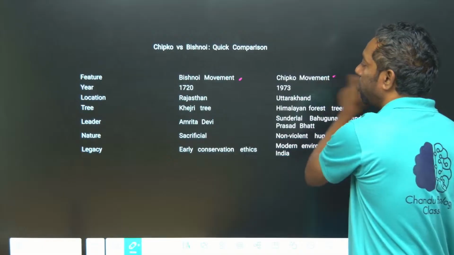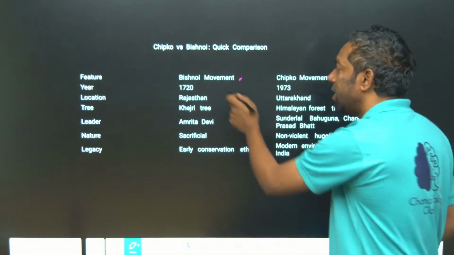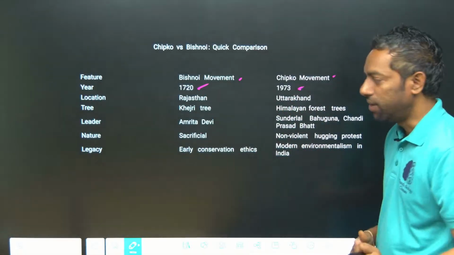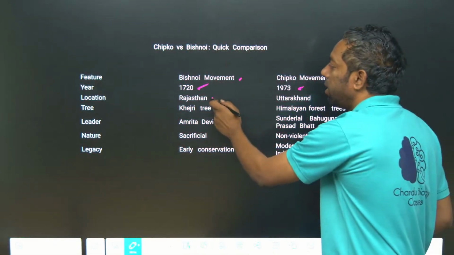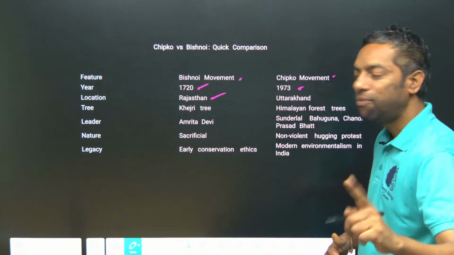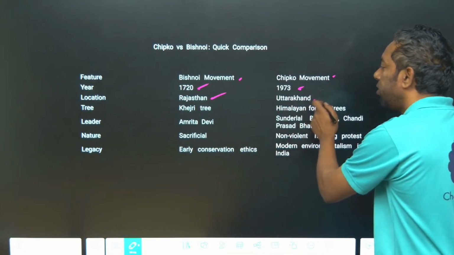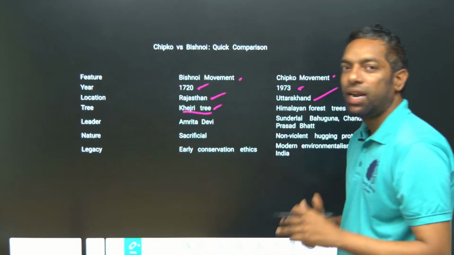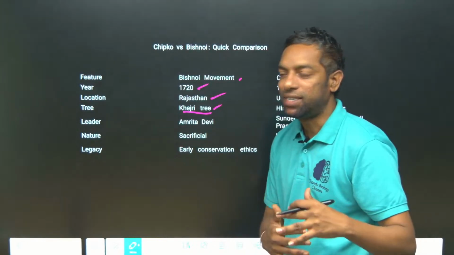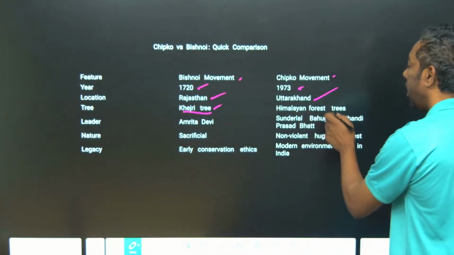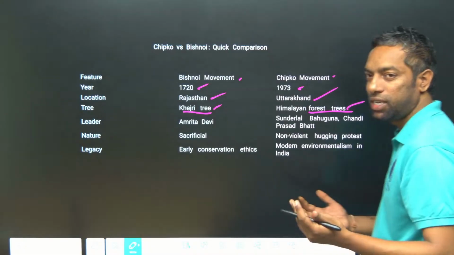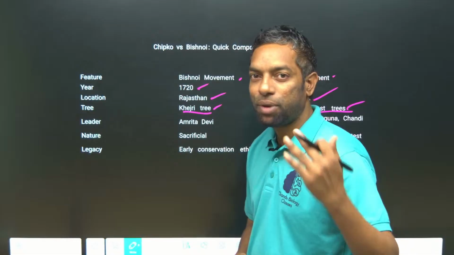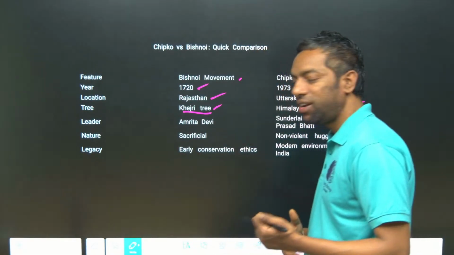Bishnoi movement and Chipko movement. The Bishnoi movement started in 1720. The Chipko movement started in 1973. The Bishnoi movement is in Rajasthan, by the Bishnoi community. The Chipko movement is here in Uttarakhand. The Bishnoi movement is about the Khejri tree, while Chipko is about the Himalayan forest trees, the subtropical forest.